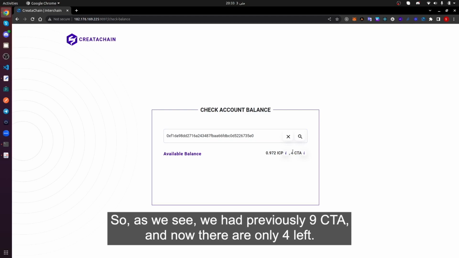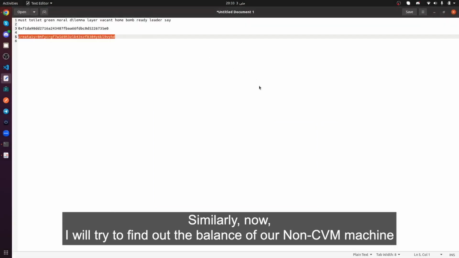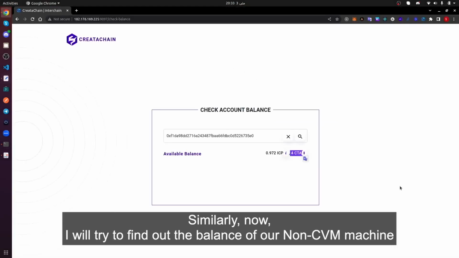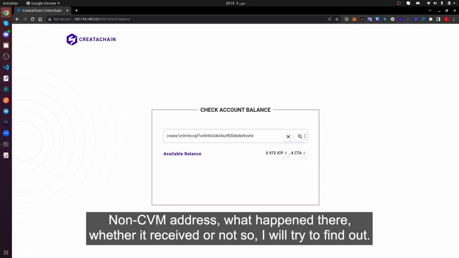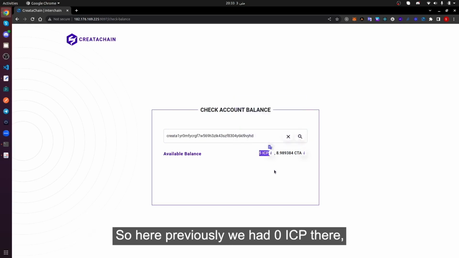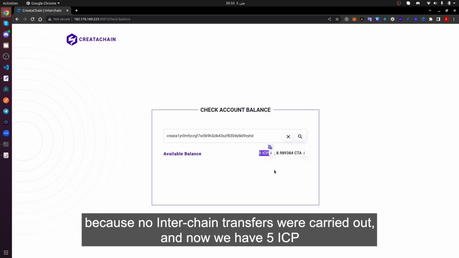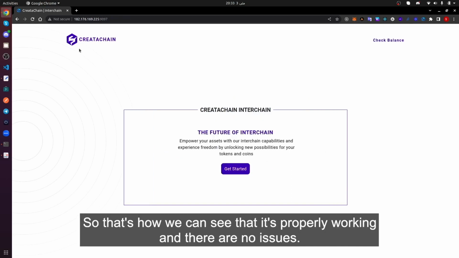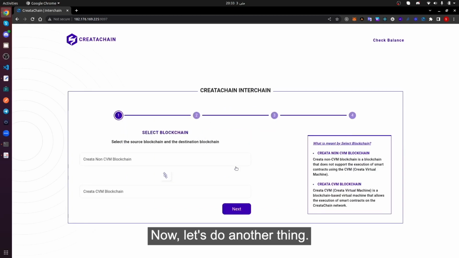As we see, we previously had 9 CTA, and now there are only 4 left. Similarly, now I'll find out the balance of our non-CVM address, to see whether it received or not. Previously we had 0 ICP there, because no interchain transfers were carried out, and now we have 5 ICP. So that's how we can see that it's properly working and there are no issues.